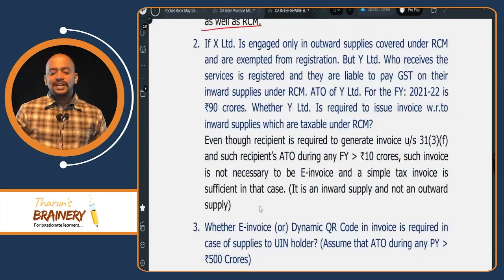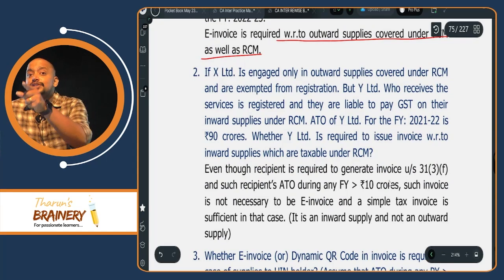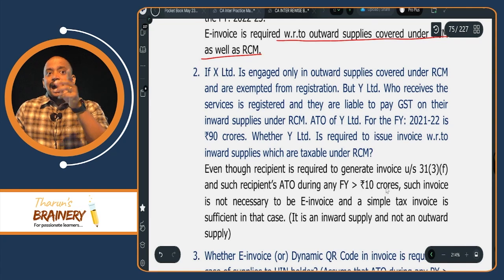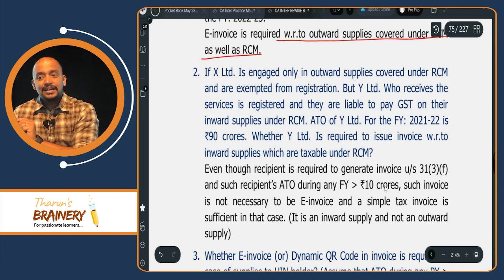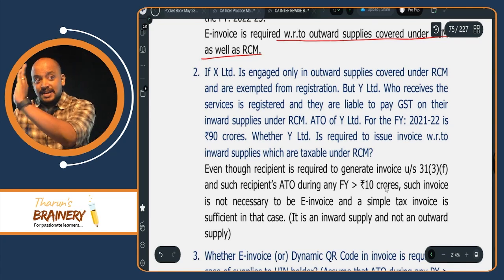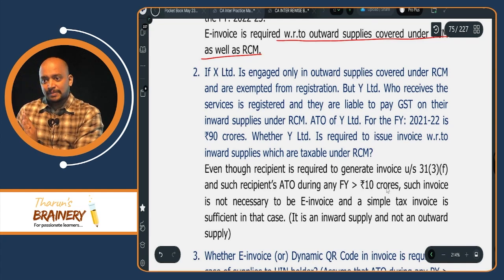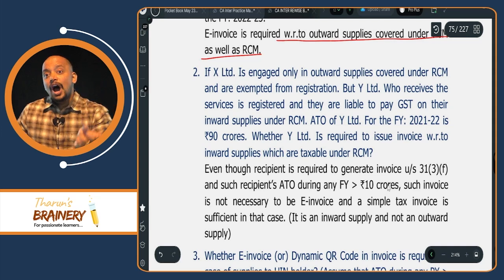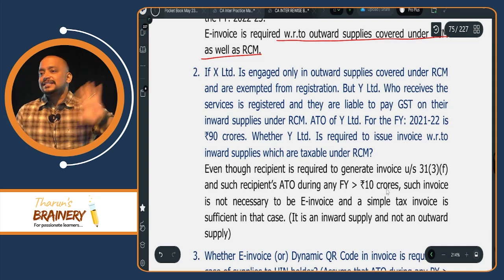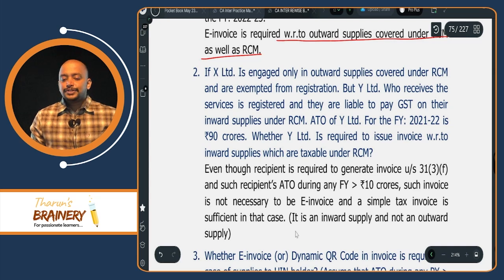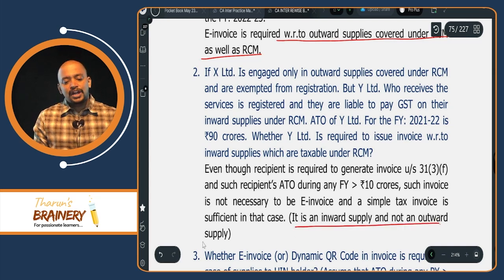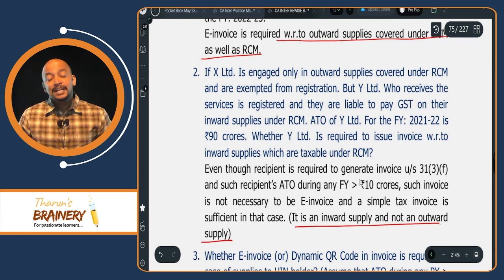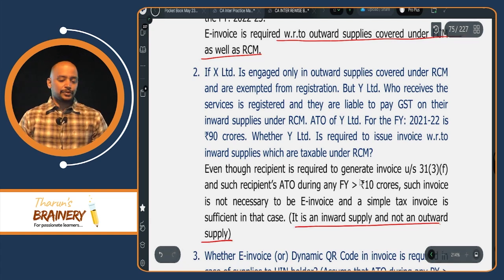Now, in one case we discussed that the invoice needs to be given by the recipient to the supplier, RCM. That is inward supplier, outward supplier, recipient. For the recipient, is it inward supply or outward supply? Inward supply. So e-invoice is only in case of outward supply. So for inward supplies, e-invoice is not applicable, even if turnover exceeds 10 crores.